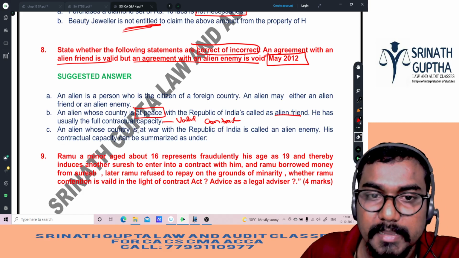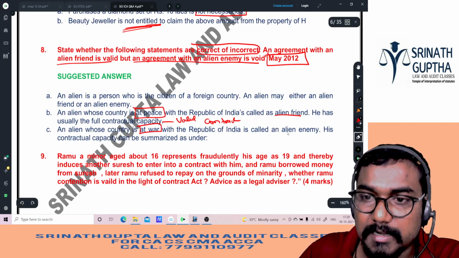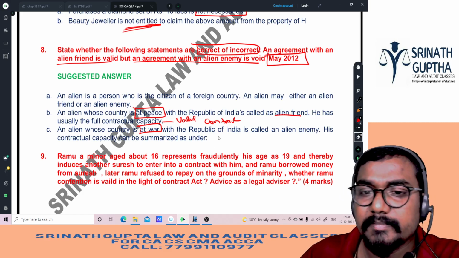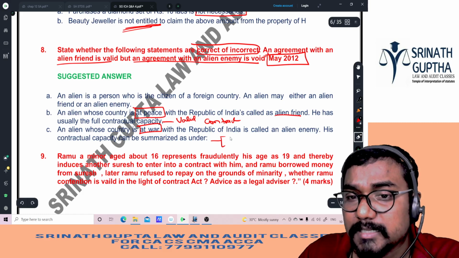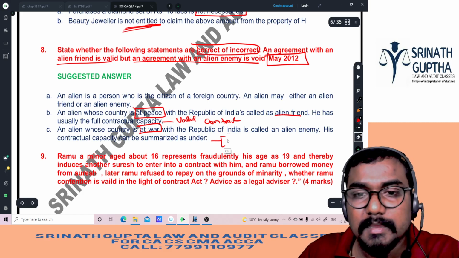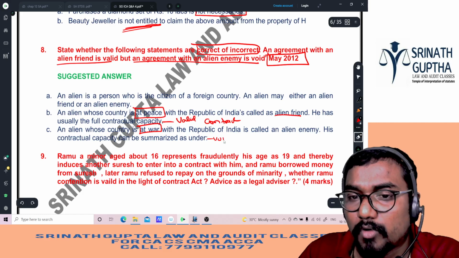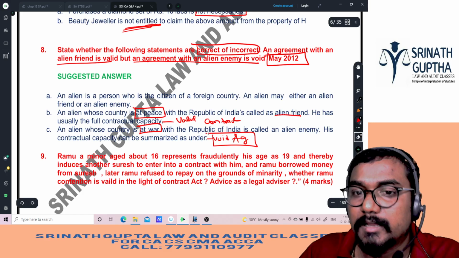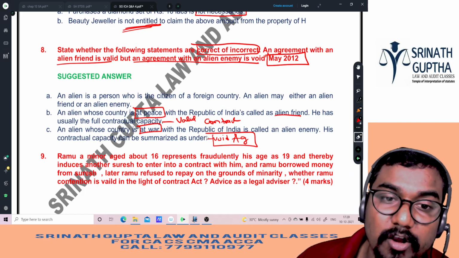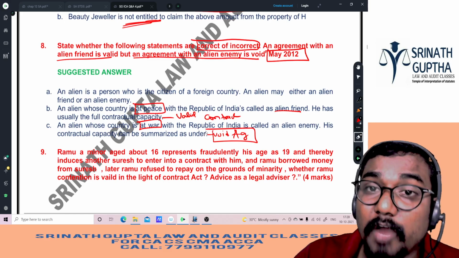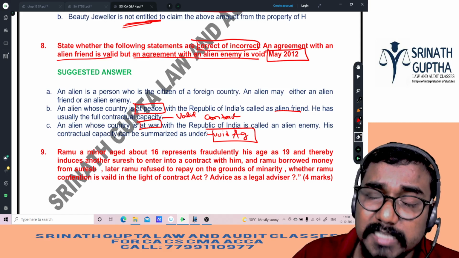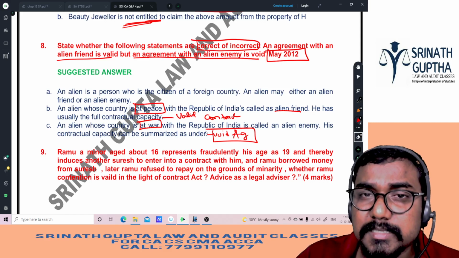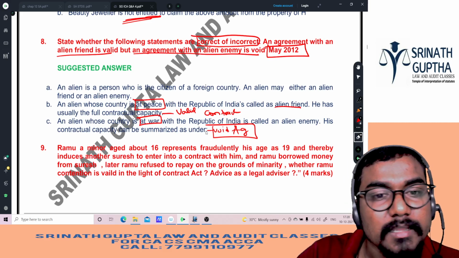An alien whose country is at war with the Republic of India is called an alien enemy. His contractual capacity can be summarized as under: generally, an agreement with an alien enemy will be void ab initio, a void agreement, sir. Alien friend, valid contract; alien enemy, void agreement. If war breaks out after entering into the agreement, and the agreement is not against public policy, it is suspended during the war and revived after the war. If it is against public policy, it comes to an end altogether.